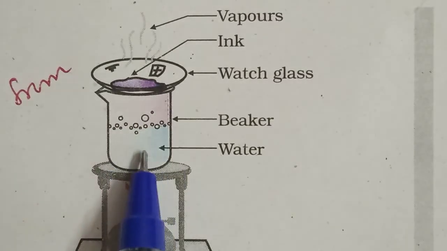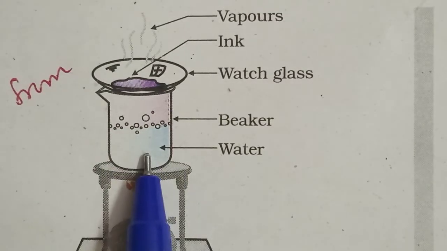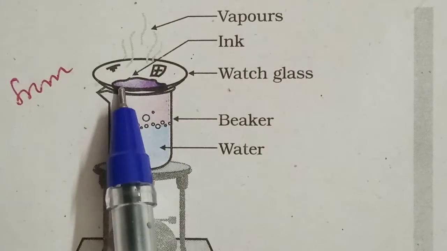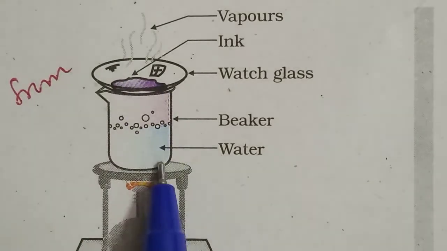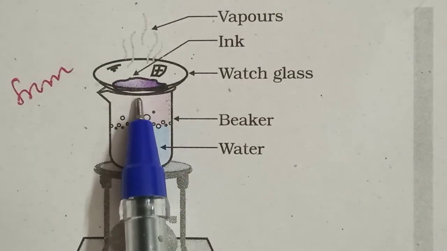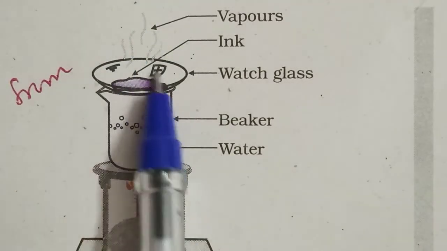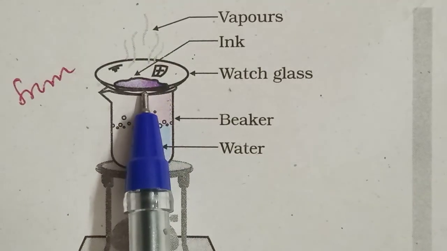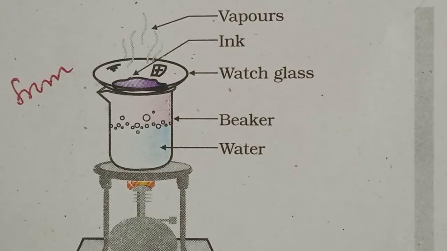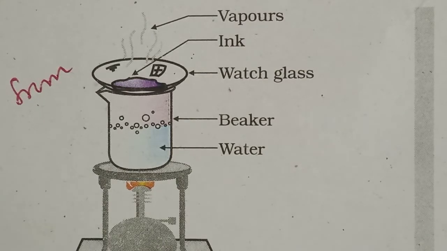We are not adding it inside the water, but keeping the watch glass upon the beaker. While heating, the water will evaporate and the dye will remain. Similarly, we can separate a mixture of salt and water or sugar and water by the evaporation technique.